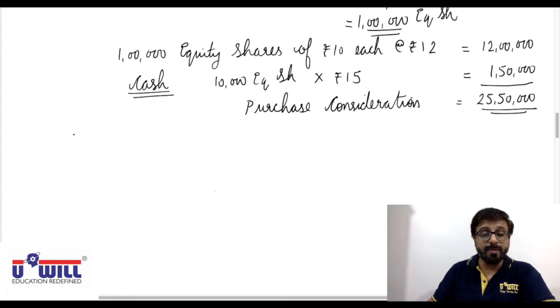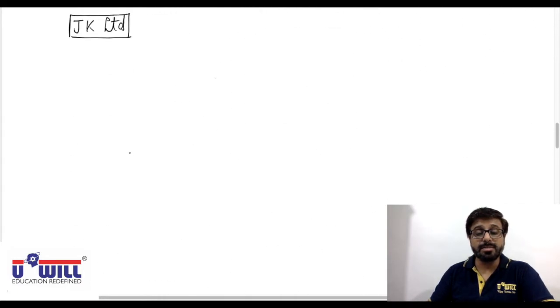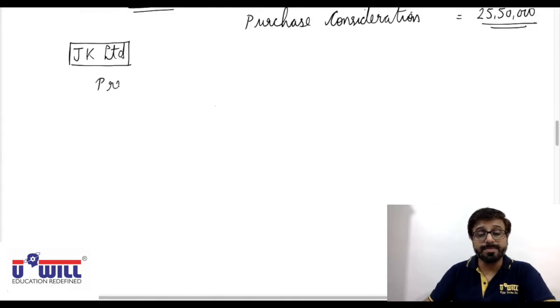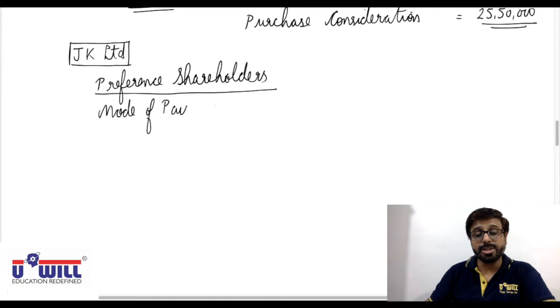Now, the same way we find it for JK Limited. Two transferor companies are there here. Again, first preference shareholders. In JK Limited also we have preference shareholders. What we are giving to preference shareholders, the mode of payment is equity shares.